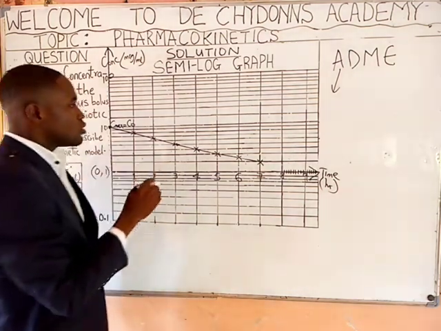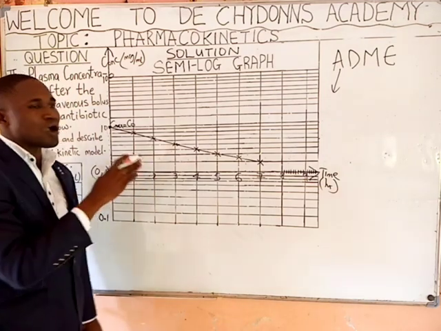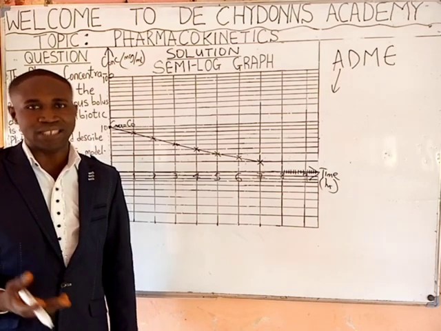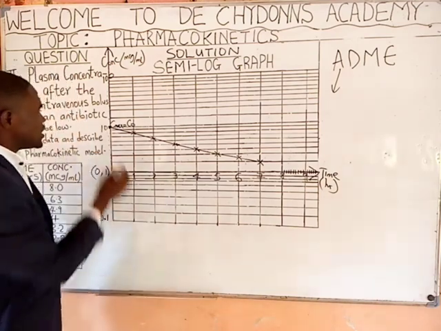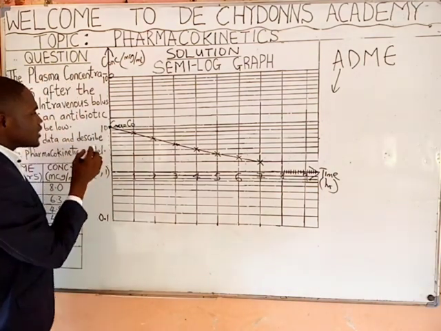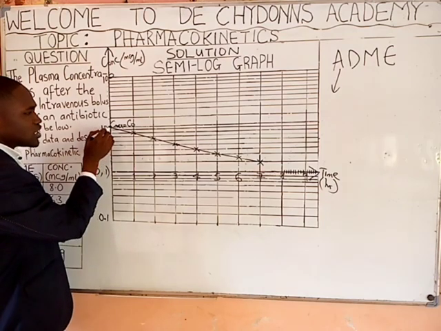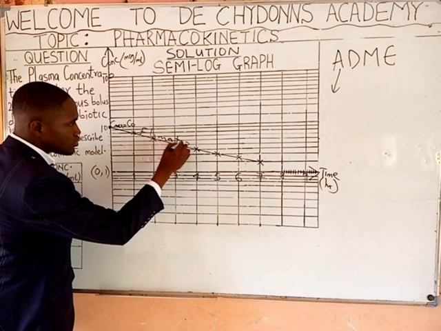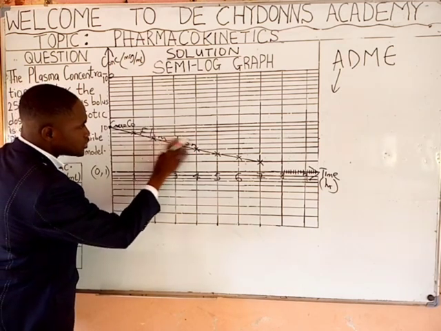Now, we want to see how we can get the pharmacokinetic parameters. First, the elimination rate constant. How do we get it? If you watch this graph, you will notice that as the concentration decreases, here we say is the elimination phase.